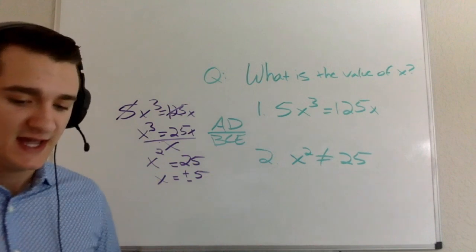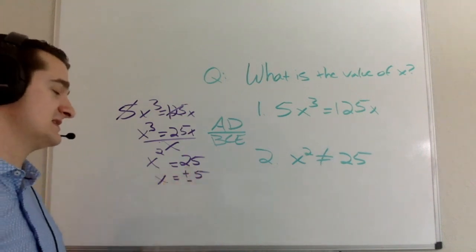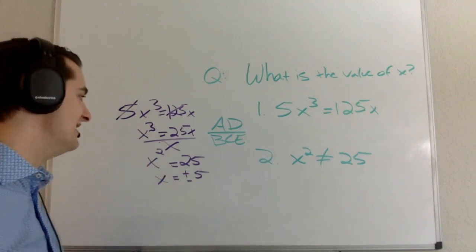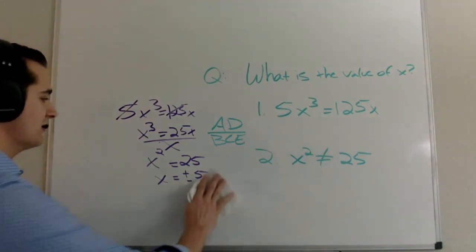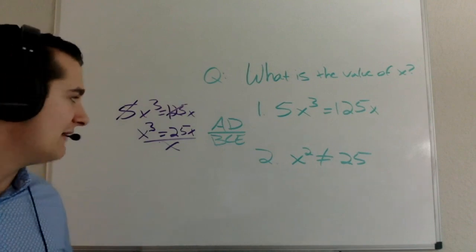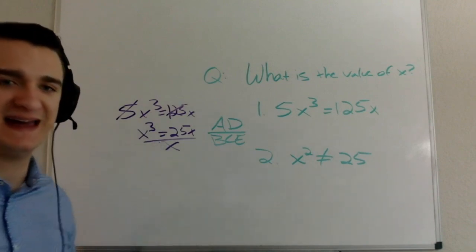And here's why. Obviously, if you have been doing the GMAT for a while, you know that the two statements can't contradict each other. And if I were to solve things like this, then the two statements would contradict each other. So the problem here is what I did in this second step when I divided by x. I'm fine to eliminate the 5 on both sides, but I can't actually divide by x here.